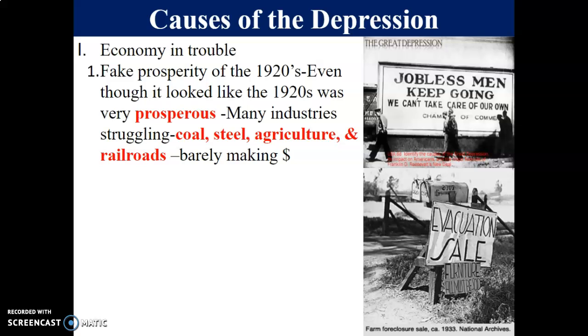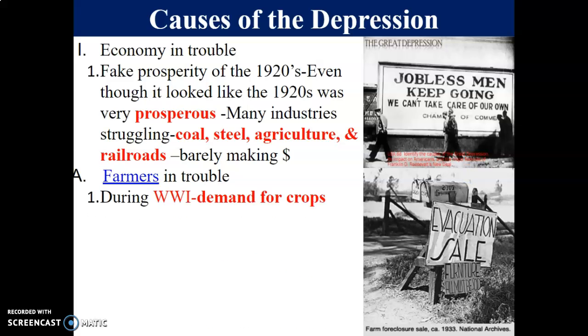So even though it looked like in the 1920s people had money and people were prosperous, many industries in reality were struggling. For example, the coal industry, the steel industry, agriculture like farms, and railroads. They were barely making any money to survive. So even though it looked like the 1920s were roaring, a good time, a lot of money, a lot of investments, a lot of technology, that was not the case for a lot of industries. It was all fake. One of the groups that we're going to specifically focus on are farmers. Farmers were in trouble even before the 1920s.